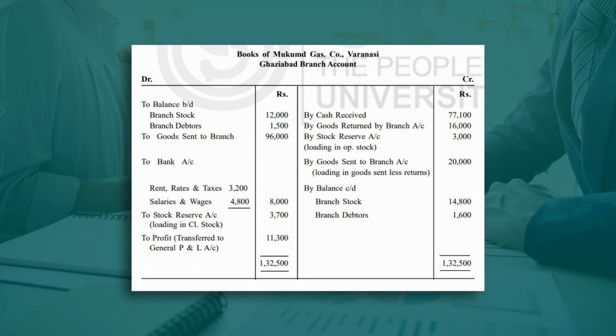calculate the amount of loading easily. Yes, it is given cost price plus 33.33%. So the formula is very simple: the balancing figure multiplied by rate, that is 33.33% divided by 100 plus rate.